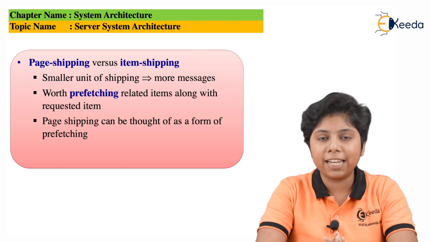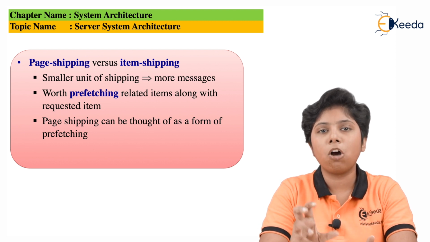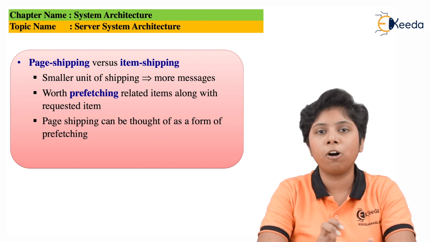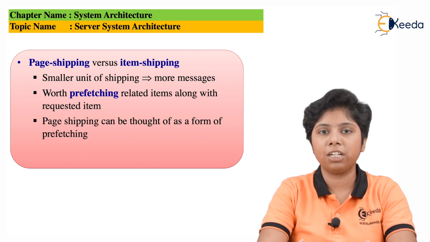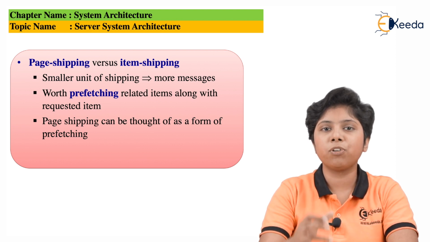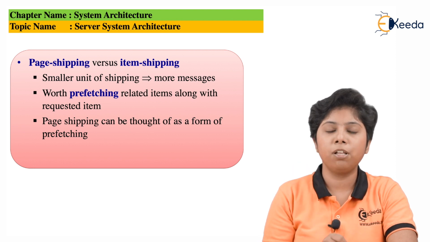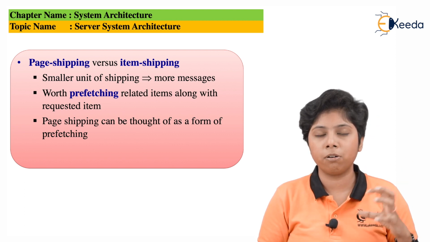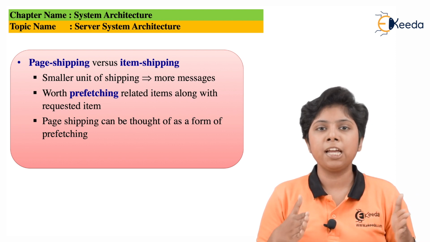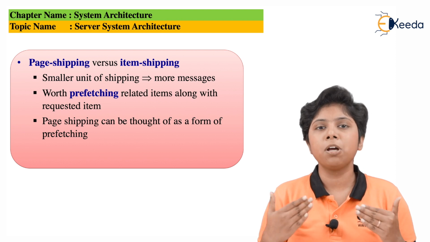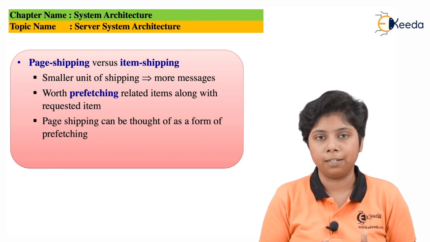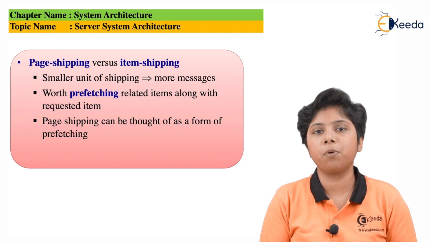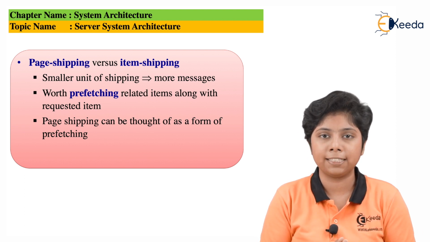So for item shipping, we only send the item, the object or the tuple, to the client. Whenever the client requests to update that particular tuple, we will send it to the client at that time. We will not give all the information of a tuple or a relation, as in pre-processing. So page shipping is the type in which we can pre-process the data, that means we are sending relevant information that may be needed by the client side at a later time.